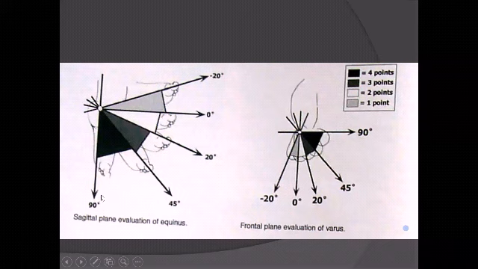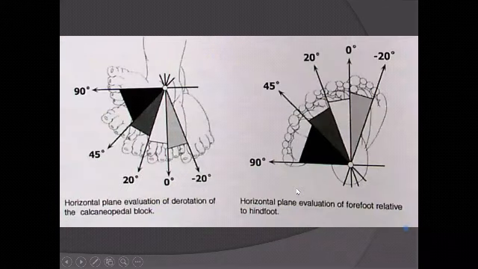They have said that you measure the correctability in all planes. In the sagittal plane, you look at how much equinus you can correct. 90 to 45, you give 4 points. Then 45 to 20, 3 points. 20 to 0, 2 points. And minus 20, 1 point. You do that for equinus, frontal plane varus, horizontal plane derotation of the whole block, and forefoot adduction. So for everything you give points, and then those points total up, and then you have those 4 grades, 1, 2, 3, 4.